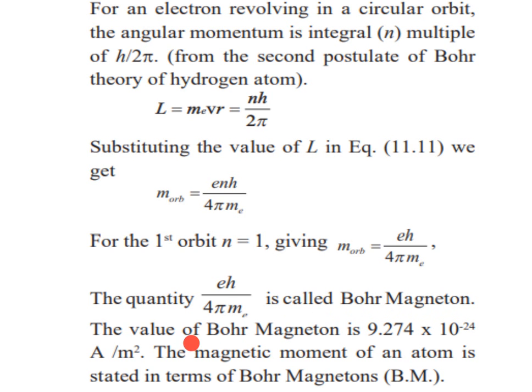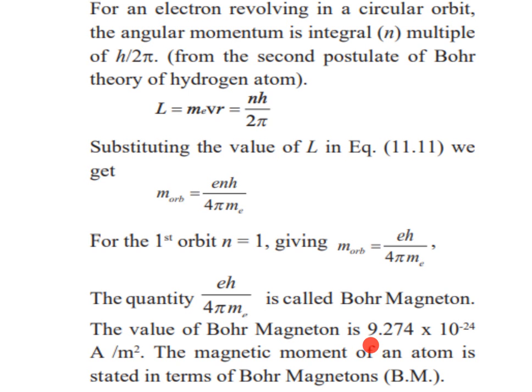Then the value of the Bohr magneton is 9.274 into 10 to the power minus 24. We can calculate this value by putting the values of e, h, the mass of the electron and also pi.